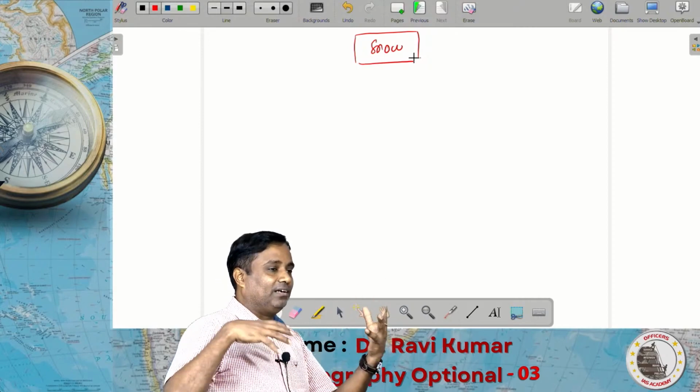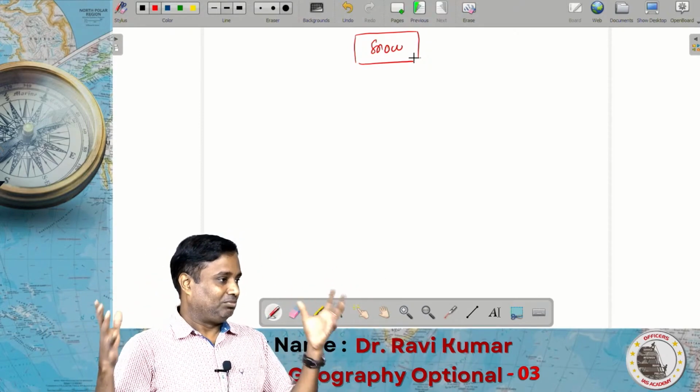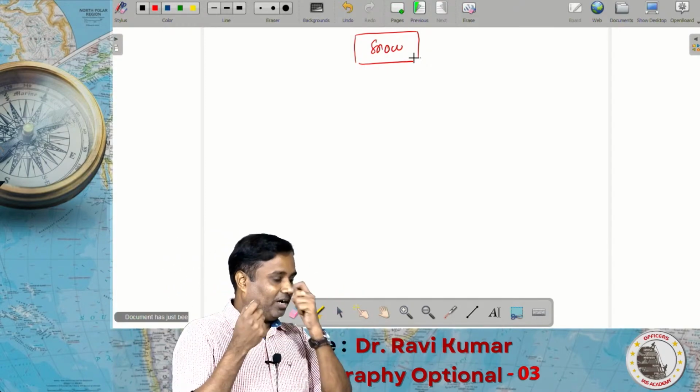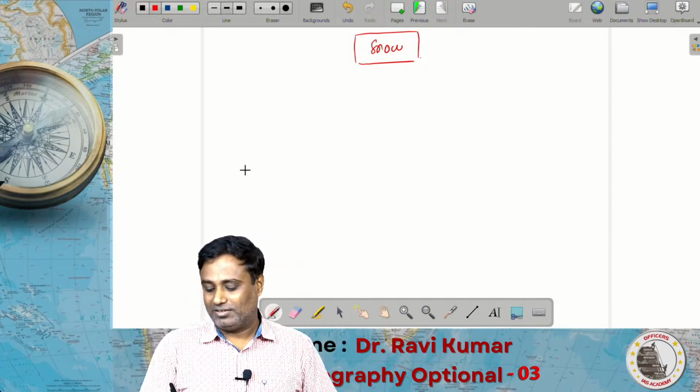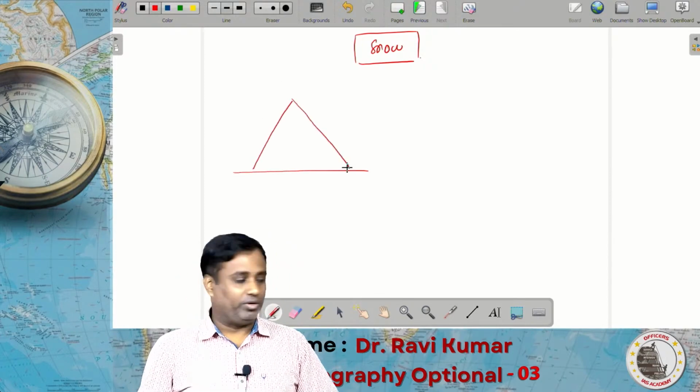The snowfall and hail are almost a similar process, but with a little bit smaller modification in it. I will explain the process. Just listen here. This is a high altitude mountain.